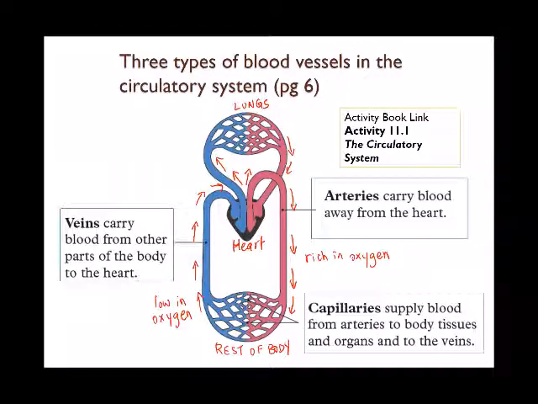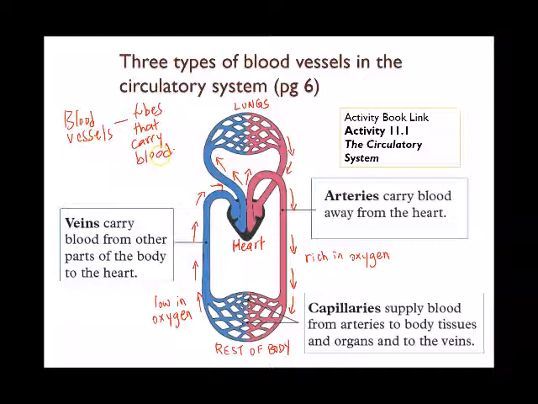Now take note, when you talk about the different blood vessels, remember what blood vessels are. Blood vessels are actually the tubes that will carry the blood. So when you talk about blood vessels, you're referring to the tubes that carry the blood in your body.